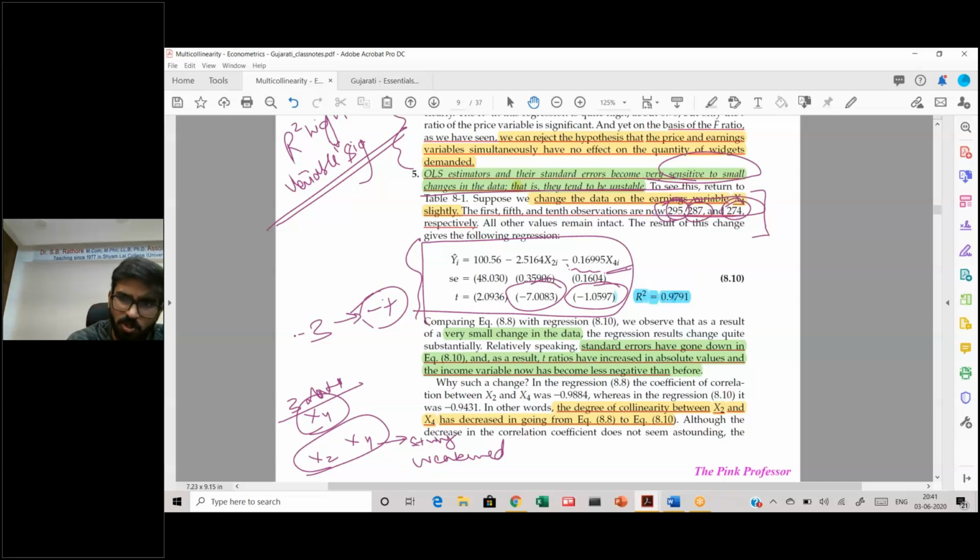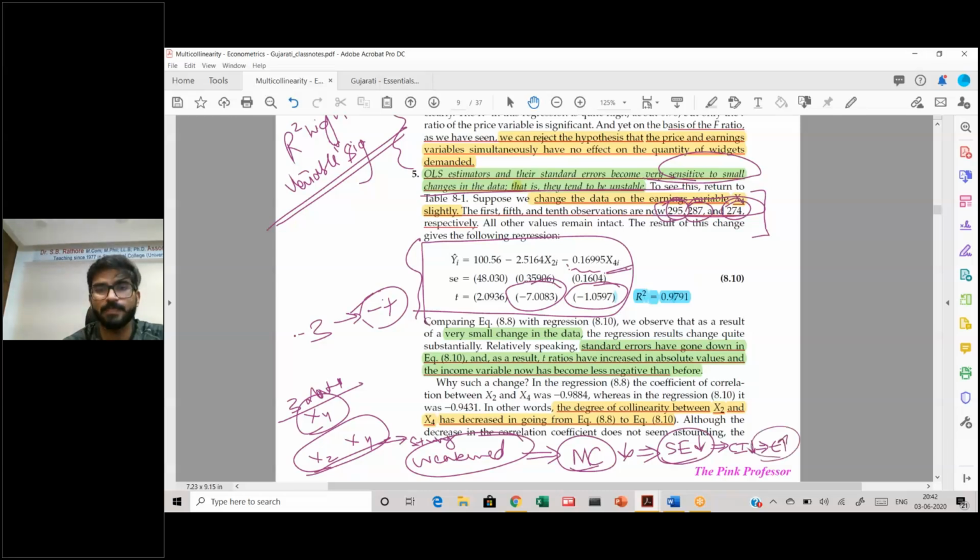What we have done is, because we have changed 3 data points, the relationship between x2 and x4 has now weakened. And because this has weakened, the extent of the problem of multicollinearity has reduced. And if the extent of the problem of multicollinearity has reduced, now your standard errors will decrease. And if your standard errors decrease, your confidence interval will decrease and your t values will start increasing. So that is what has happened in this case.